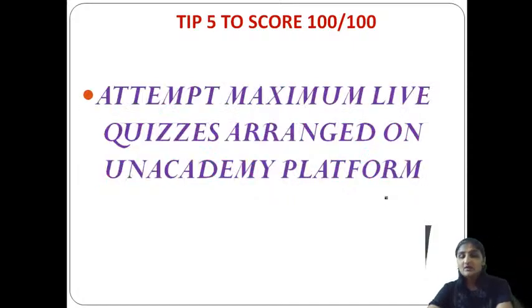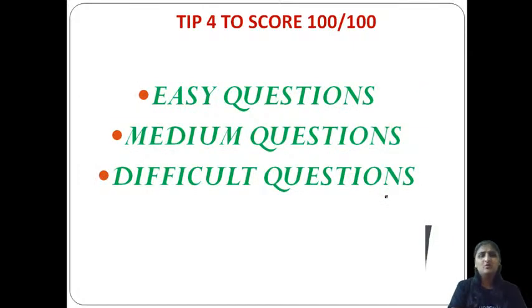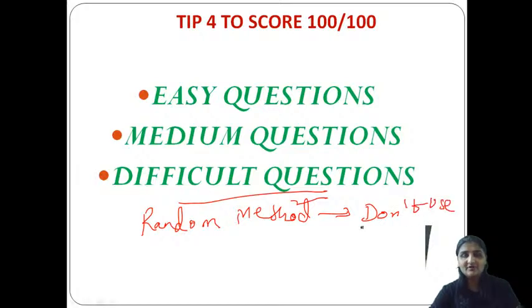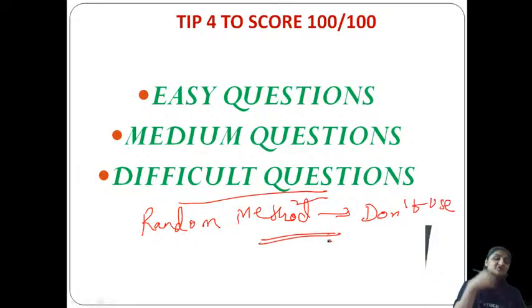Great. So this tip is very straightforward. Just simply identify what type of question it is. If you know the answer, please solve it first, and which you don't know, keep it at last, so that you will get ample time at the last to think. But in that difficult question also, don't use the random method, because this actually gives you wrong answers. So it's better, instead of random, you can go for the elimination method.